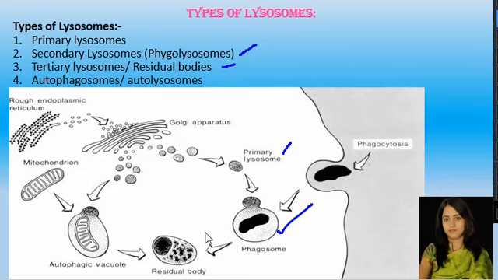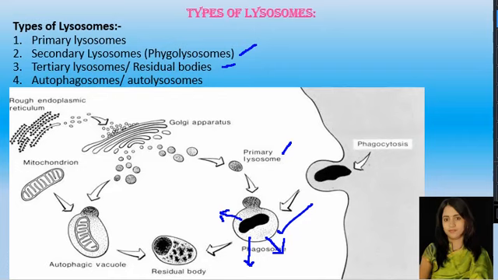The tertiary lysosomes are also known as residual bodies because when the phagosomes are formed, the food material is being digested, then useful material is being transported to the cytoplasm of the cell. Okay, then the undigested substance which is not useful to the cell is still retained in the body. Okay, so retained in that phagolysosome which is formed earlier.